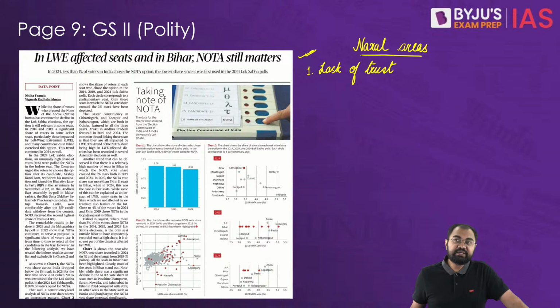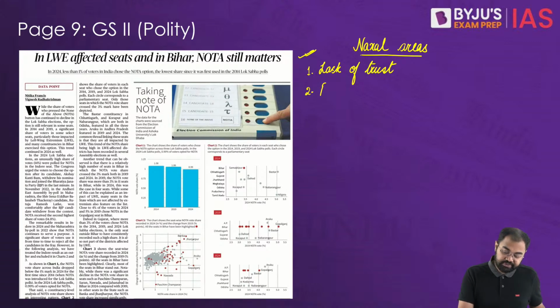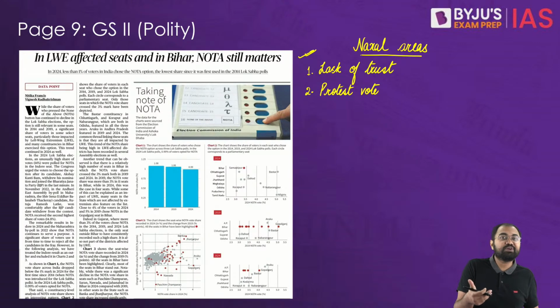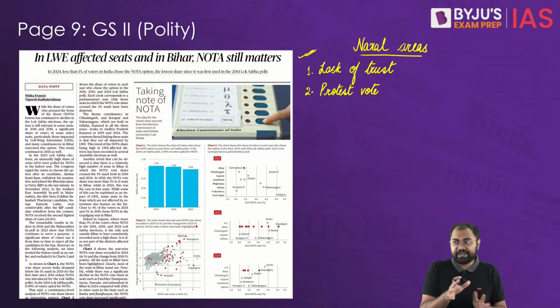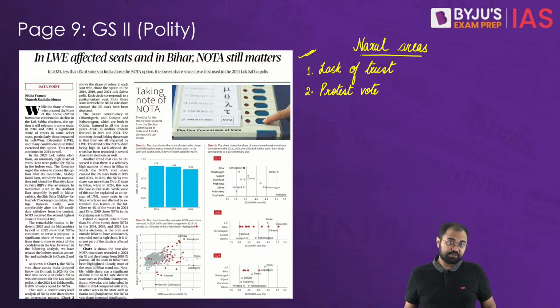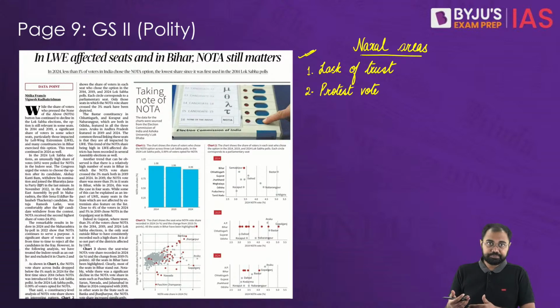Similarly, many of these cases can also be seen as a protest vote. You can say that these are protest votes, because casting a Nota vote is a form of protest against the existing political system and the candidates as well. It signals dissatisfaction and disapproval of the options presented by the political parties. So we can count it as a protest vote.